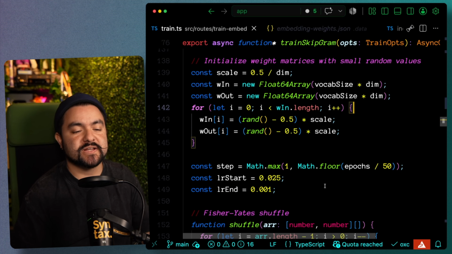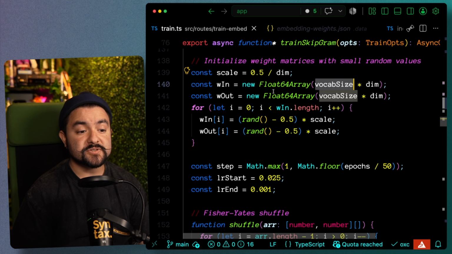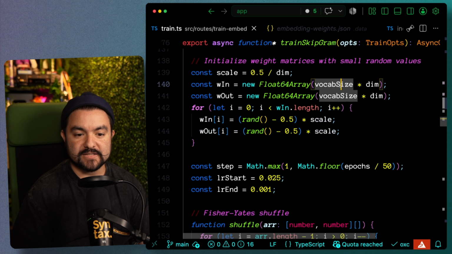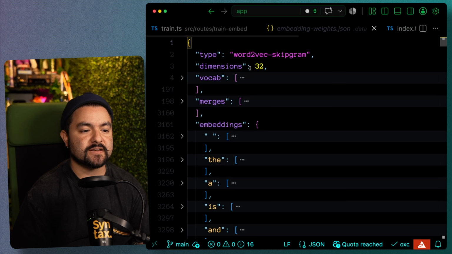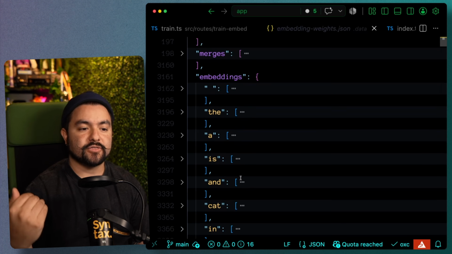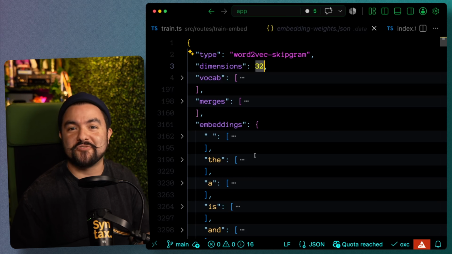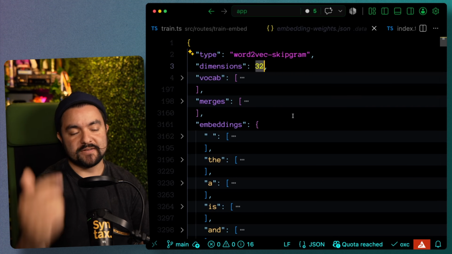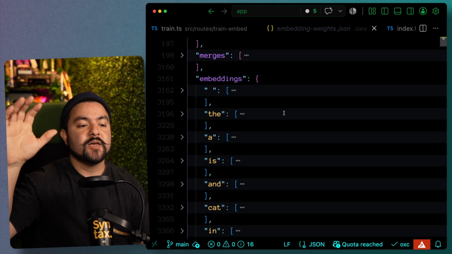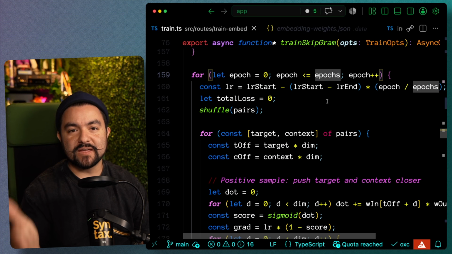So just like when we were training exclusive OR, we need some initial random values for those vectors. So you'll see we're creating that randomized array for our vocabulary size times the dimension. And in this case, we did a dimension of 32. So every single one of these vectors is of length 32. Now, of course, you can make that dimension whatever you want. The more dimensions, the more information that it's going to store. But for this, we have 32 dimensions. So that means for every word in our vocabulary, we're going to start off with an array of length 32 filled with random values. And then we have the actual training loop.